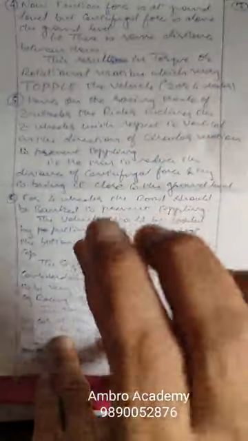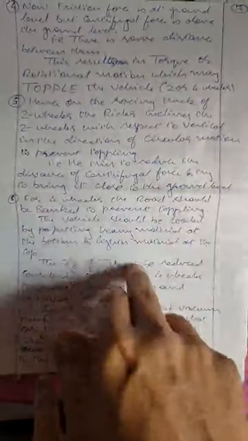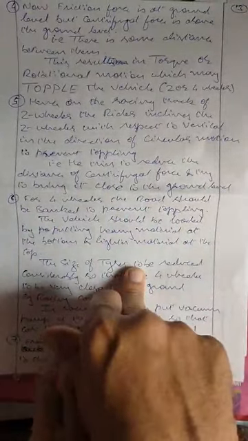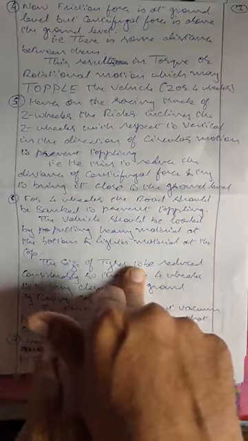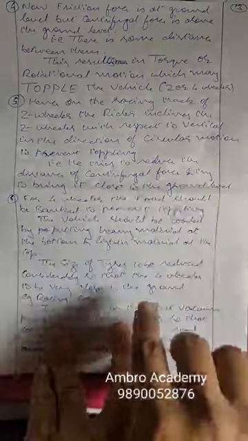Because if we put heavy on the top, then what happens, the weight is on the top and the frictional force at the bottom. So there is a lot of difference between the frictional force and the centrifugal force, due to which the vehicle may get toppled. So if you want to prevent it, you want to load the vehicle from the bottom.